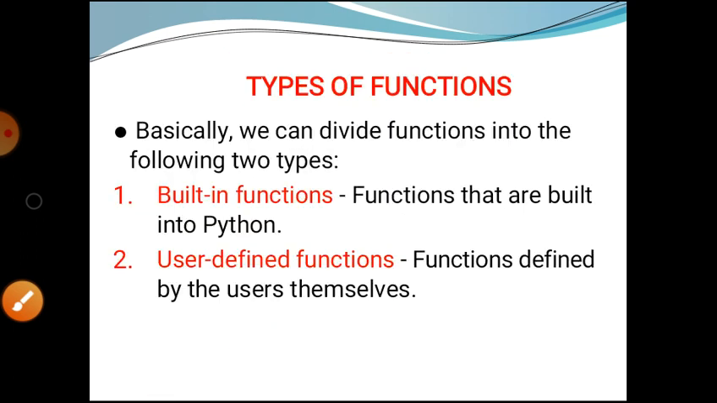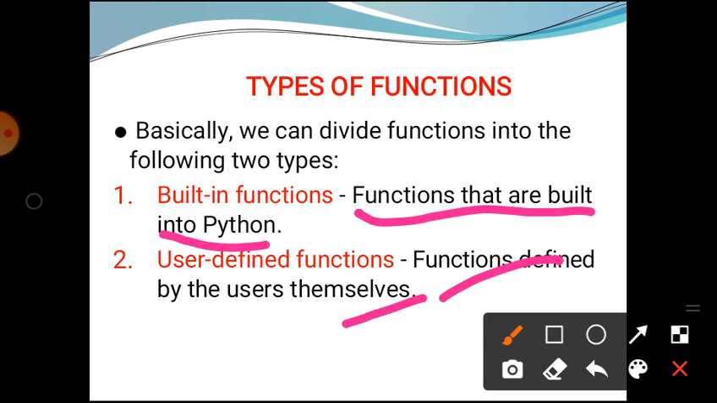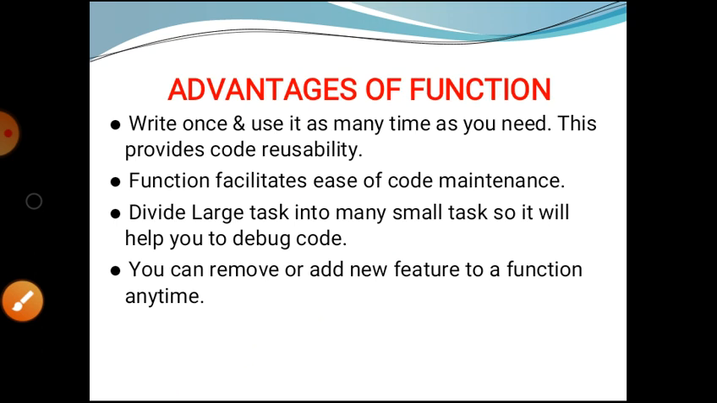Now, types of function. Basically we can divide functions into the following two types. First, built-in functions, and second, user-defined functions. What is meant by built-in function? A built-in function means a function that is built into Python, and user-defined functions means functions defined by the users themselves at the time of programming. Built-in functions are already available in Python, and user-defined functions are those which the users define at the time of the program.